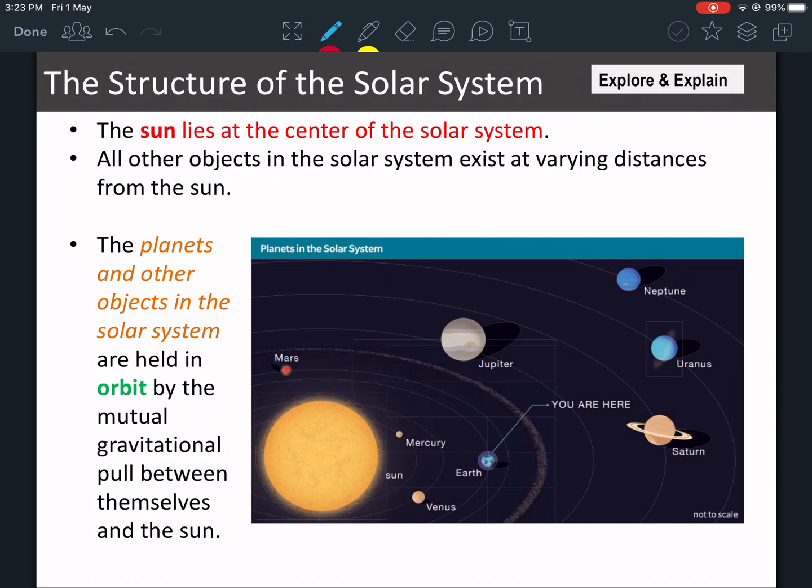And the planets and other objects in the solar system are held in orbit by the mutual gravitational pull between themselves and the sun. Okay, all of them are held in orbit. That means they're all orbiting around the sun because of the gravitational field that the sun makes and the gravitational field that they make themselves. So these are our planets and they orbit around the sun.